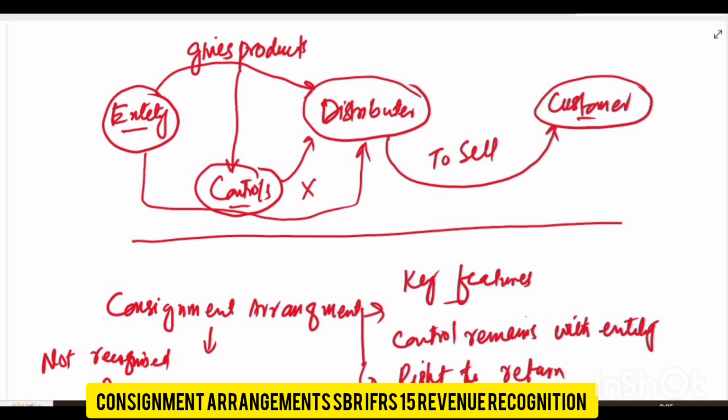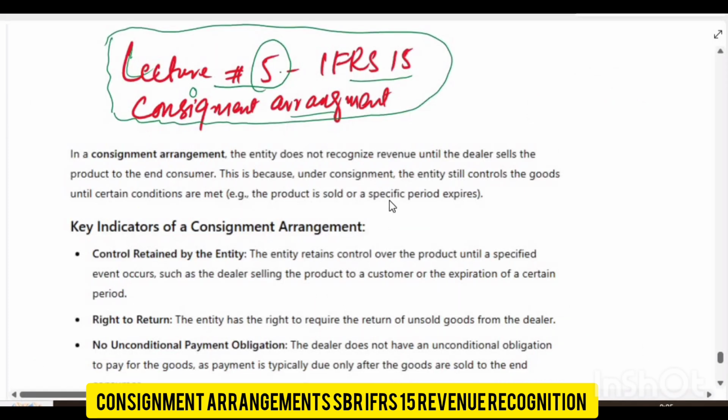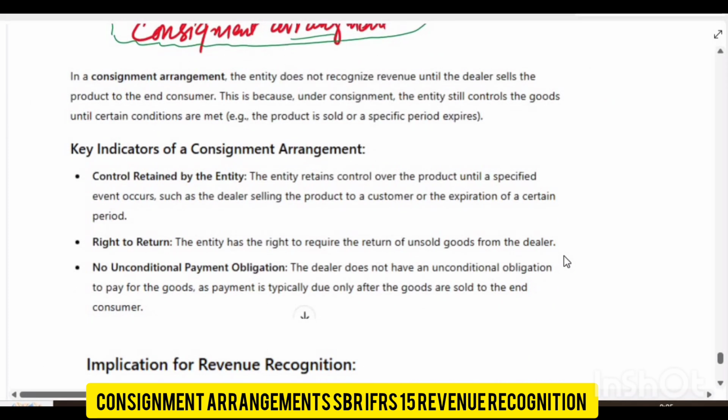Now if you see here, let me show you. Okay, in a consignment arrangement, the entity does not recognize revenue until the dealer sells the product to the end consumer. This is because under consignment, the entity still controls the goods until certain conditions are met, for example, the product is sold or the specific period expires. So the company keeps ownership until something happens, like the dealer sells the product or a specific time expires.